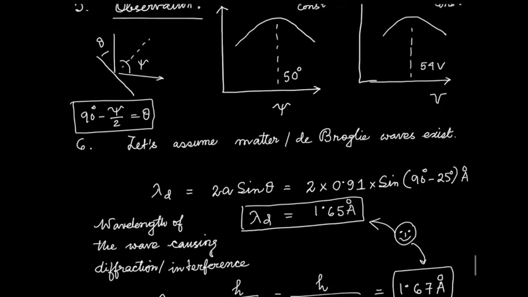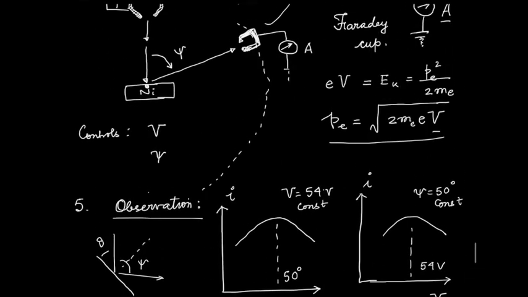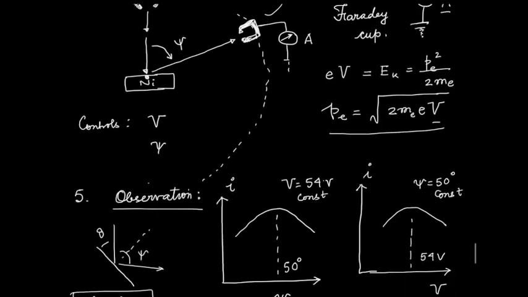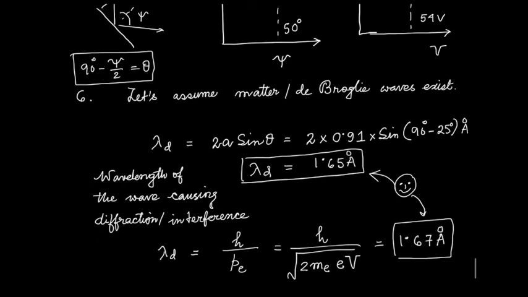So Davisson-Germer's observation of these peaks around 50 degrees for 54 volts of electron energy could be directly explained using the de Broglie hypothesis. And that showed that the hypothesis is actually true. There exists a matter wave associated with the electrons.